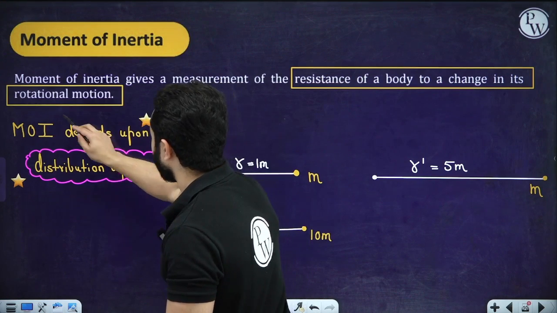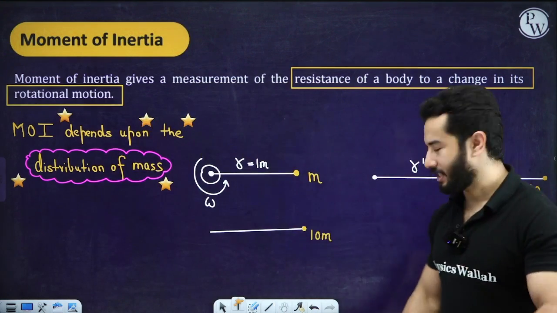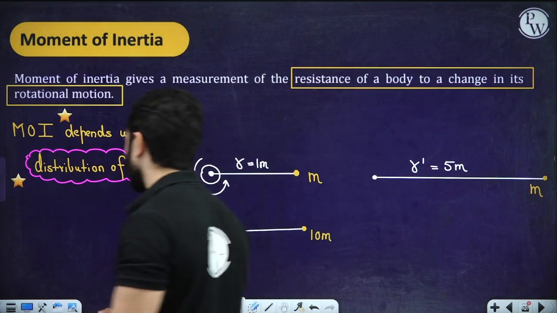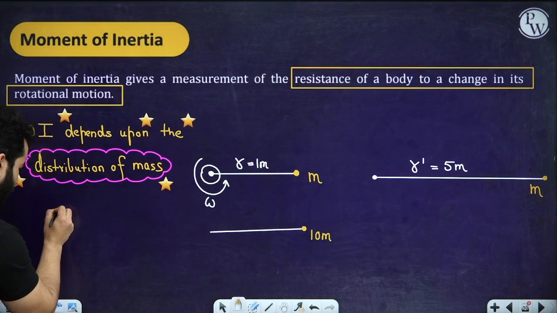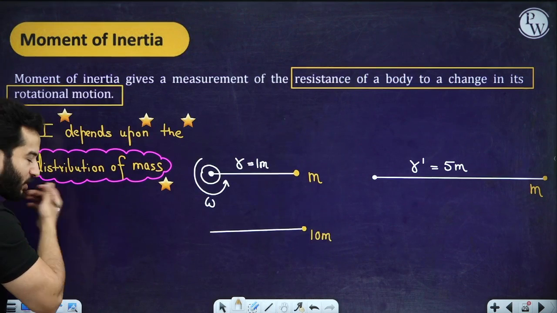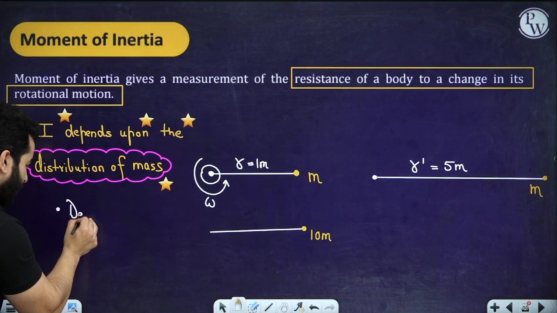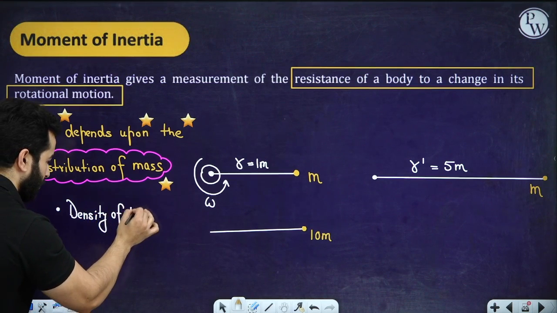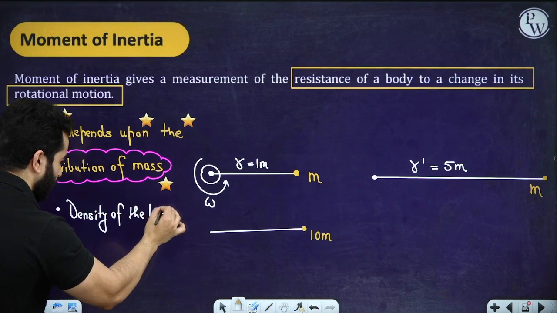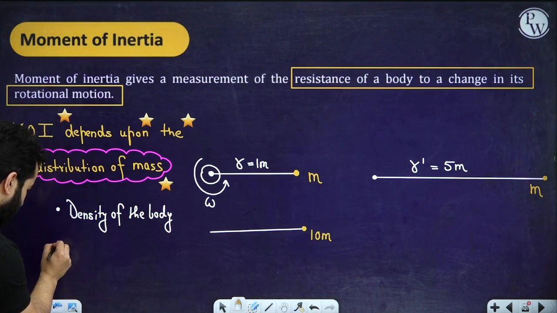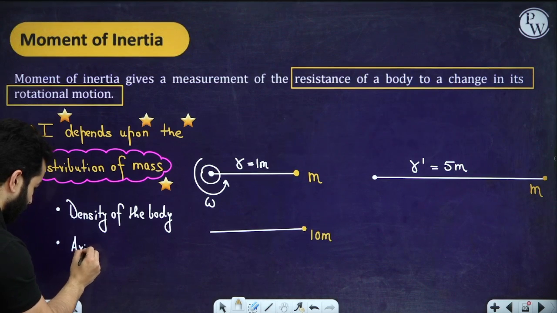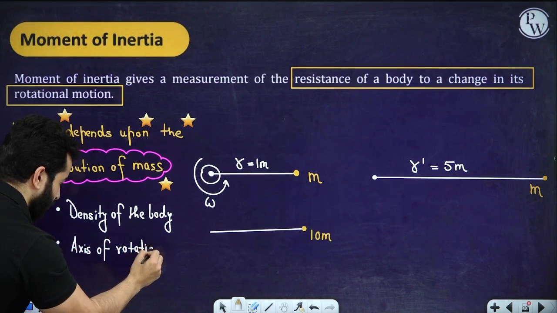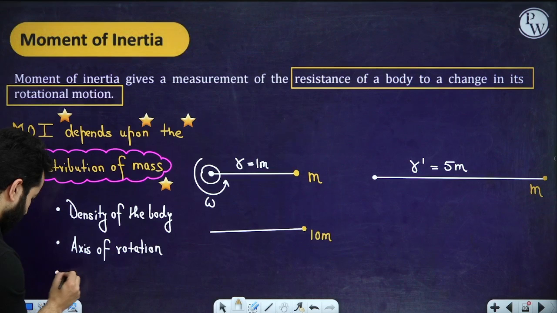Can we expand this point a little bit? Yes, we can expand it. Moment of inertia actually depends upon, instead of talking about just mass, let's say it depends upon the density of the body. It depends on the axis of rotation. It depends upon the shape and size.